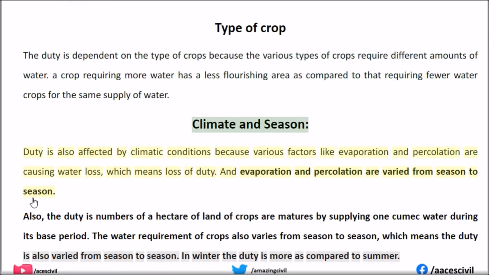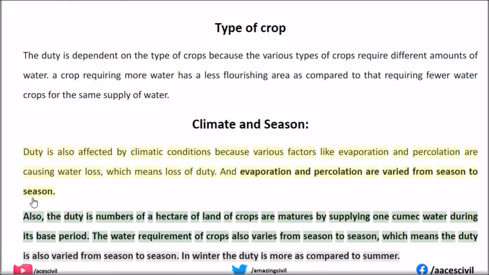Climate and season. Duty is also affected by climatic conditions because factors like evaporation and percolation cause water loss, which means loss of duty. Evaporation and percolation vary from season to season.